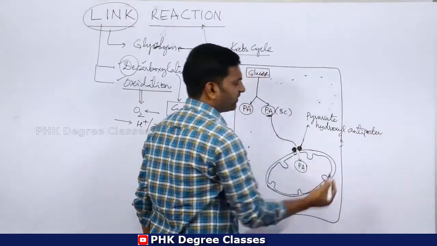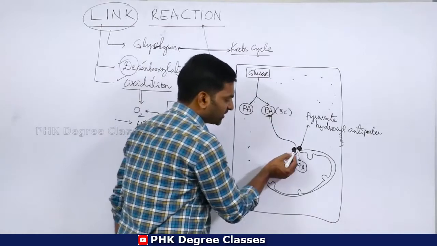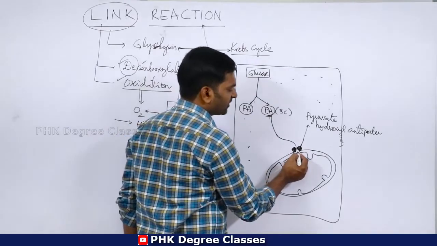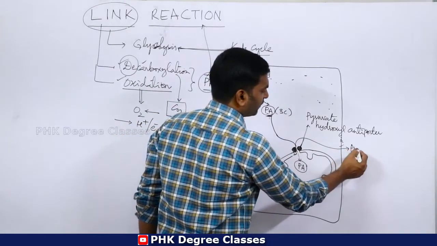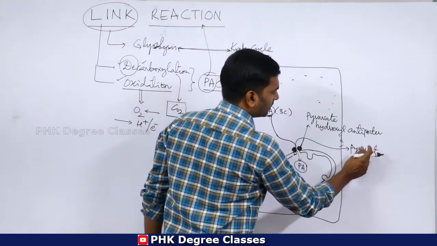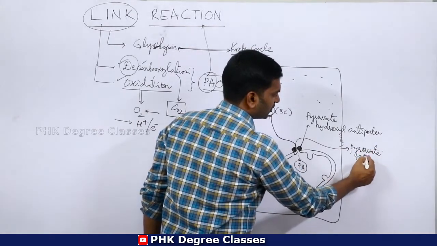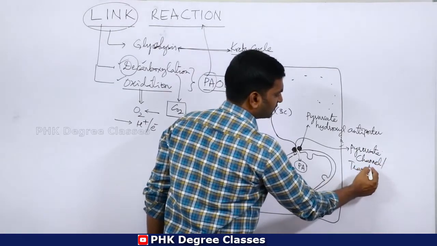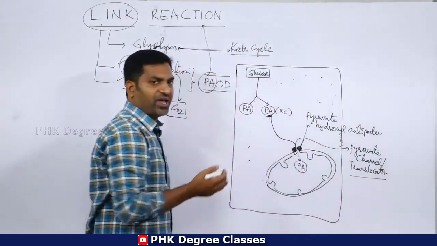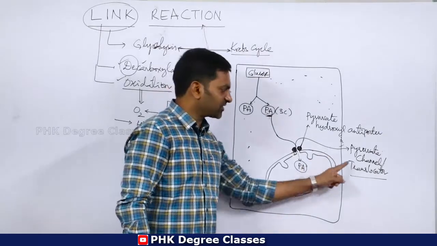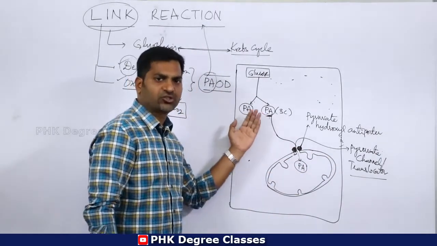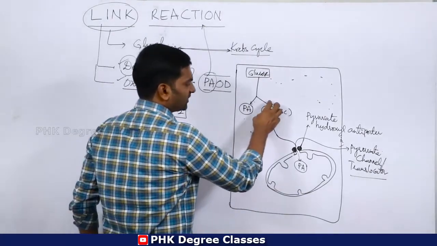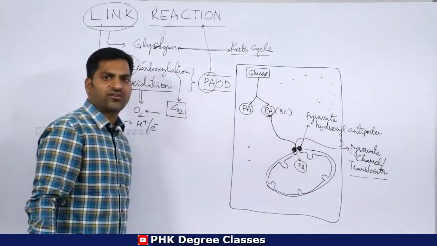The channel which allows pyruvic acid into the mitochondrial matrix is called the pyruvate channel or pyruvate translocator. It allows pyruvic acid from the cytoplasm into the mitochondrial matrix. Clear? Now this pyruvic acid has finally entered the matrix of the mitochondria.